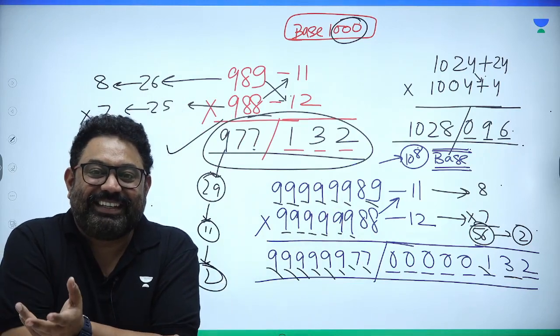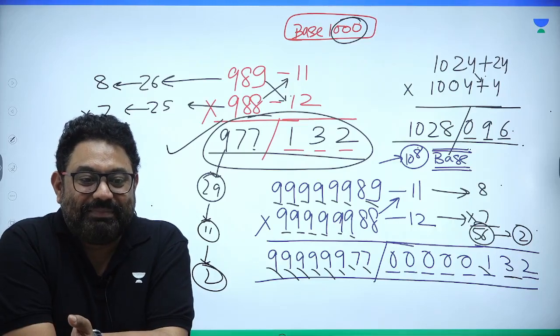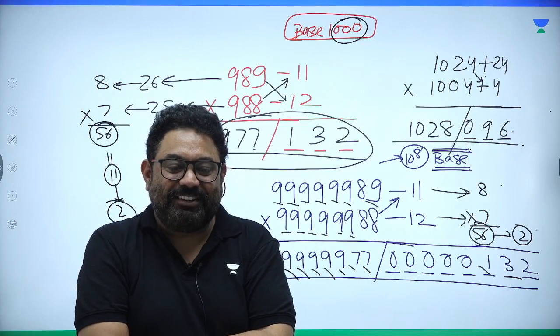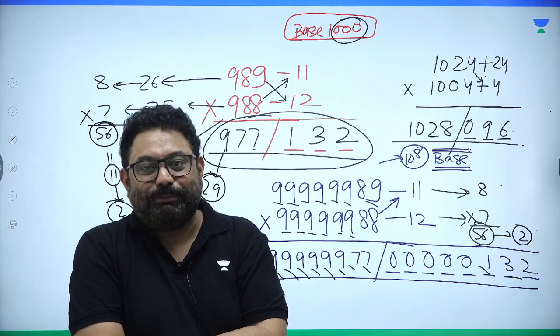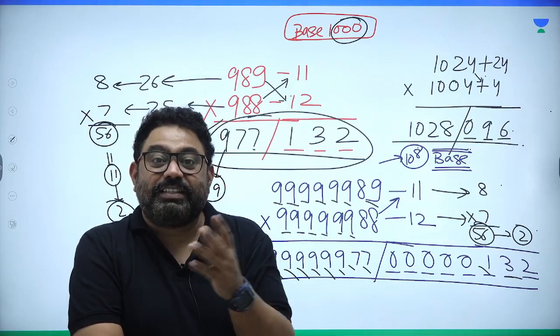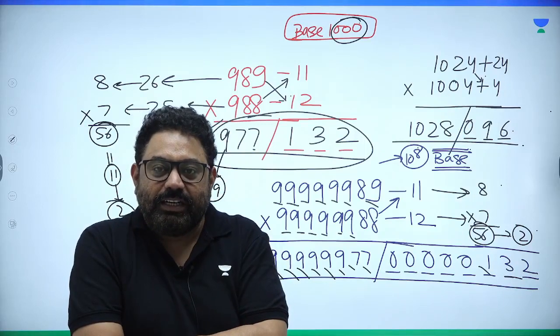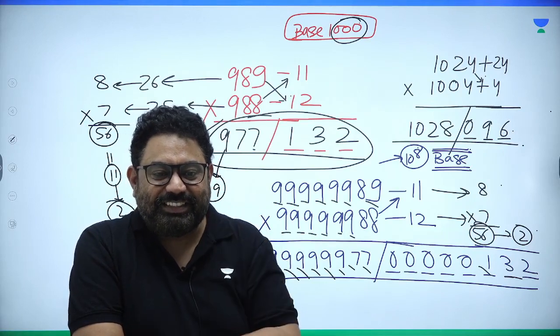You can check any of your options with this method. So what do we call it? From today onwards, we call it Unacademy rule for checking multiplications when you are given multiple options. First rule is check out the unit digit, last two digit or last three digits, or you may check out the single digit like this, right?